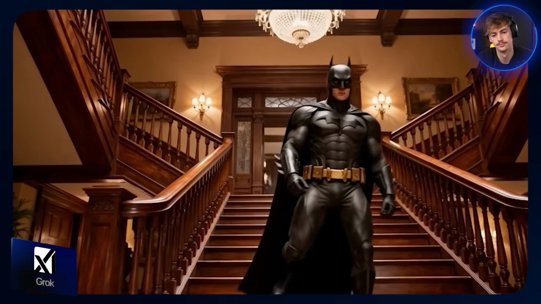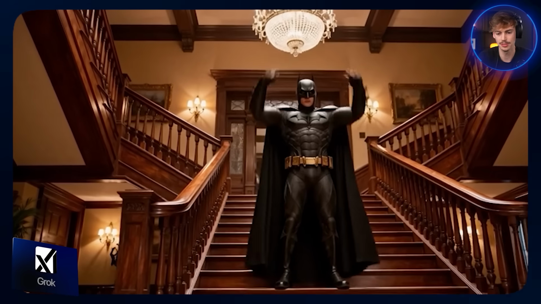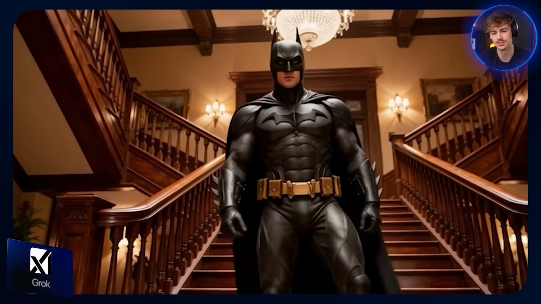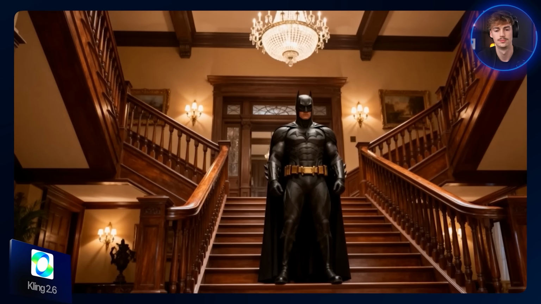Then we have Grok. Elon, where's my dance, dude? I mean, we have some epic music and him walking down the stairs, but he's not dancing. This is not the hip-hop I was looking for. That's unfortunate. Let's see what Kling 2.6 can do.